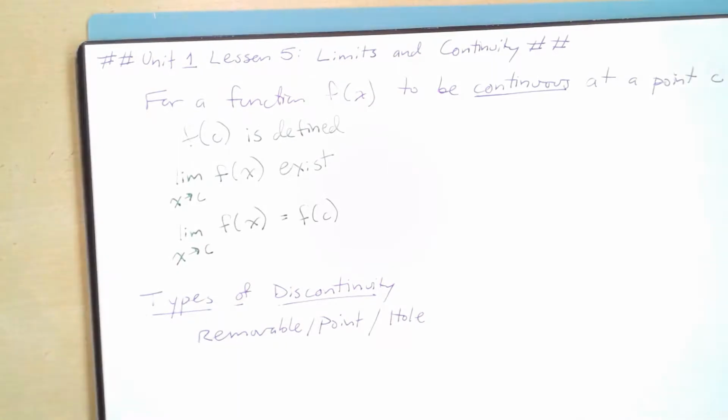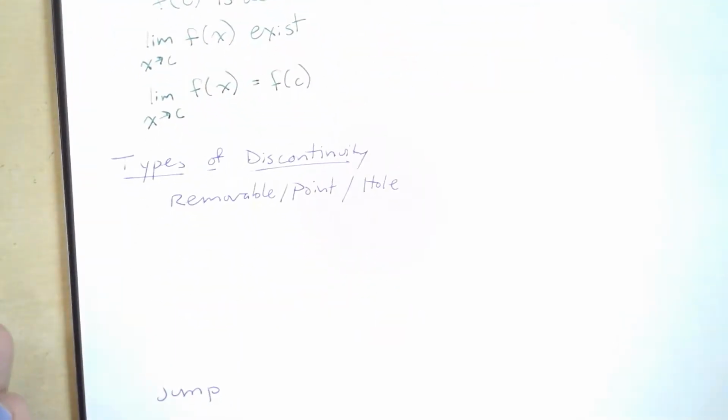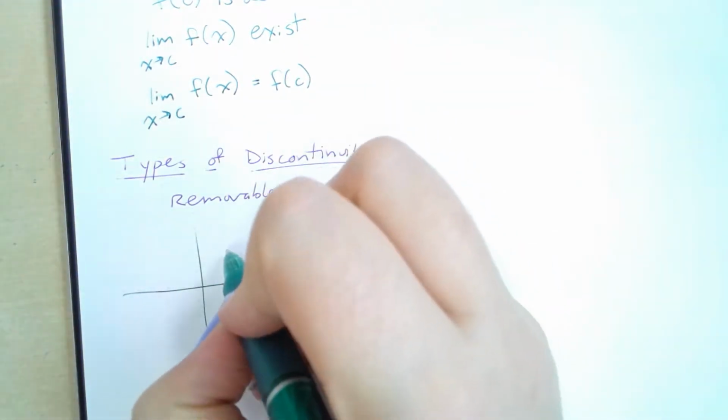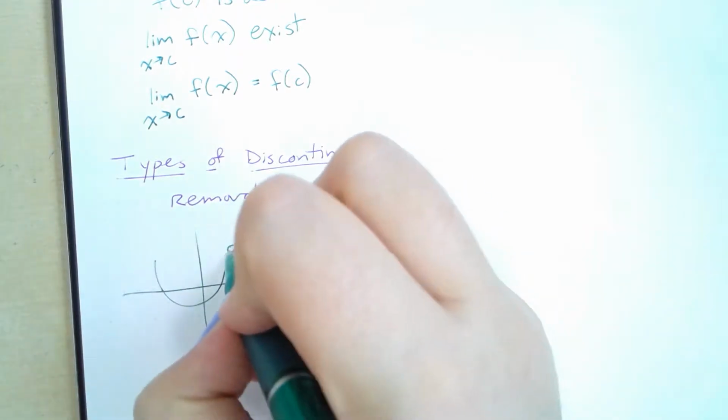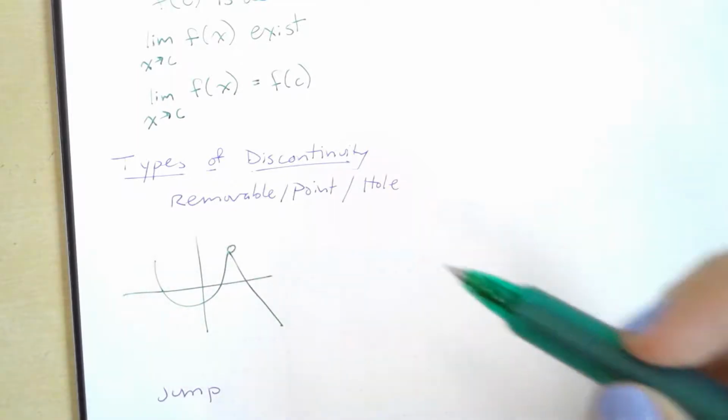Well, what kind of discontinuity can we have? First kind we're going to talk about is removable, point, or hole discontinuity. These are all the exact same thing, and you've already seen this on some of your assignments, and some of you already talked about it. So removable discontinuity would be like if we had something like this, right? There's a hole right there. We do have a limit, but we don't have continuity.